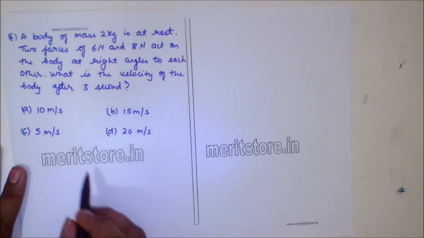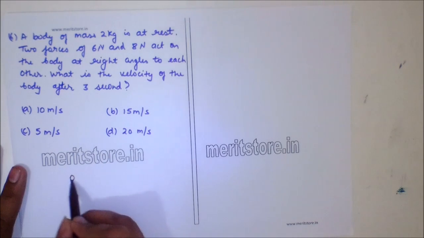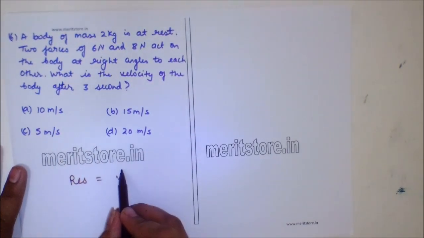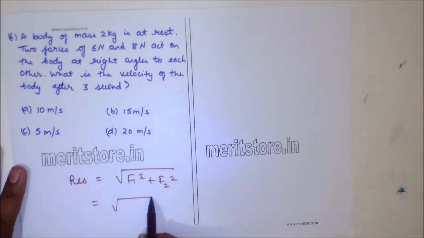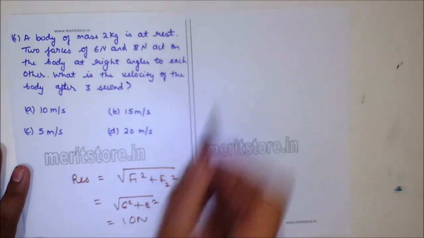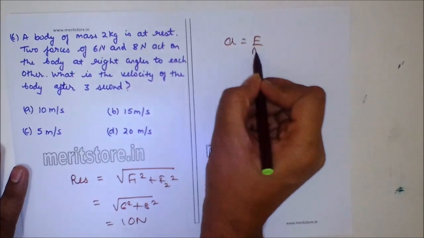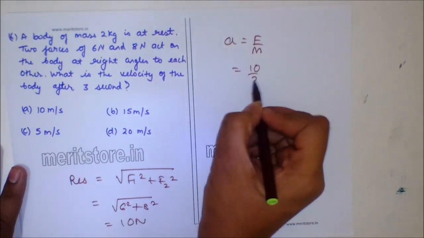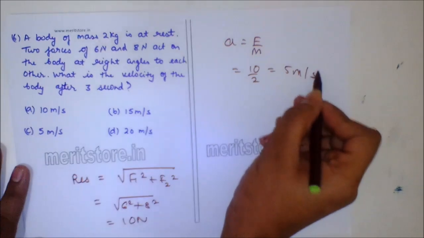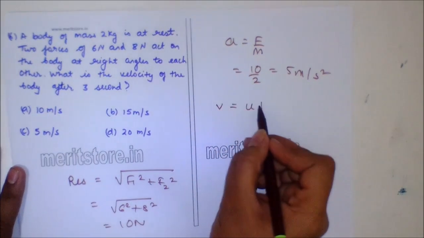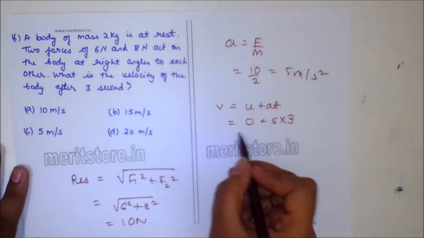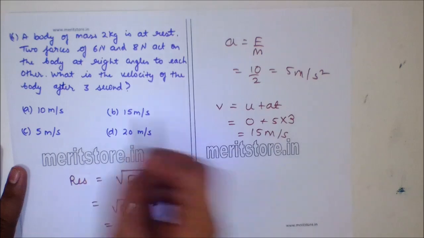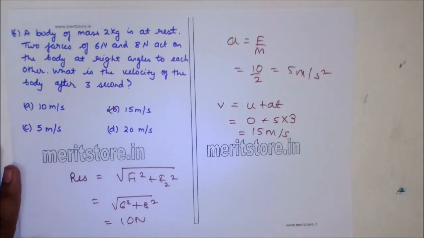Now to calculate the velocity, the resultant force is square root of F1 square plus F2 square, which is equal to square root of 6 square plus 8 square, which is equal to 10 Newton. So acceleration is equal to force upon mass, that is 10 upon 2, which is equal to 5 meter per second square. v is equal to u plus at, 0 plus 5 into 3, which is equal to 15 meter per second. So option B, 15 meter per second, is the correct answer.